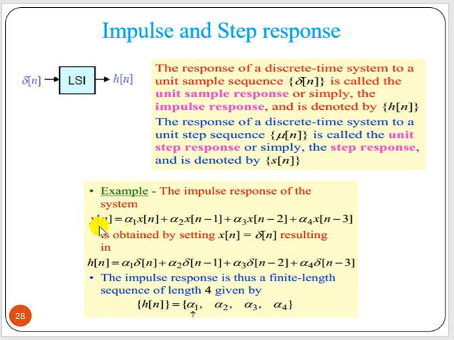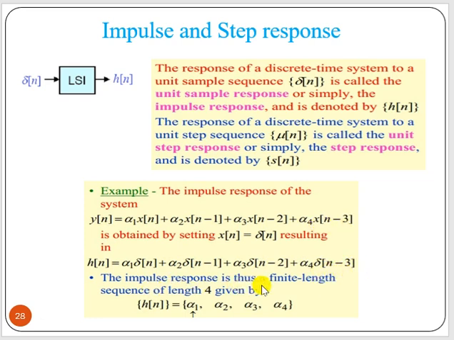So y[n] equals alpha 1 x[n] plus alpha 2 x[n minus 1] plus alpha 3 x[n minus 2] plus alpha 4 x[n minus 3]. Now in this system, we can replace x[n] by delta[n], and y[n] by h[n]. Why? If we apply x[n], we get output y[n]. Now if we apply input delta[n], the output should be h[n]. So here we write h[n] equals alpha 1 delta[n] plus alpha 2 delta[n minus 1] plus alpha 3 delta[n minus 2] plus alpha 4 delta[n minus 3].